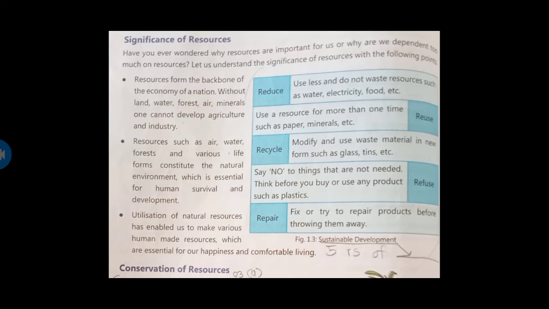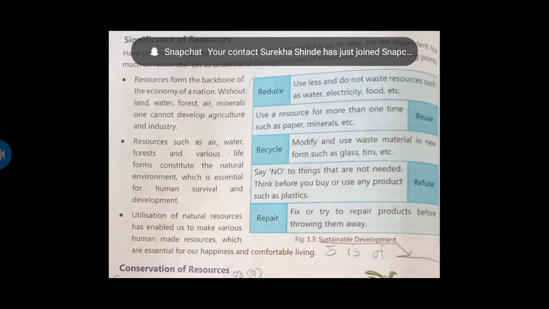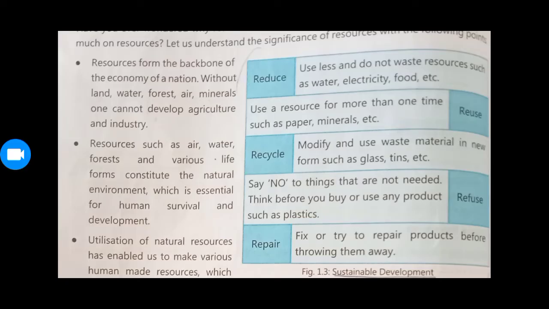Now, resources such as air, water, forest, and various life forms constitute the natural environment, which is essential for human survival and development. So air, water, forest, all these resources are very important for the survival of humans.